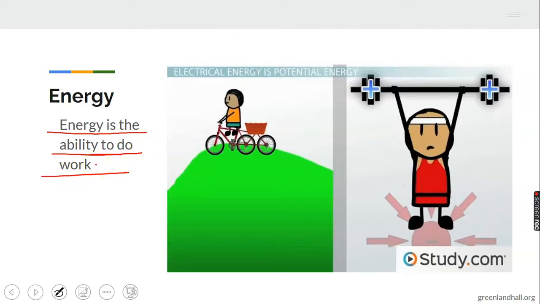Can you do any work? Can you ride a bicycle? Can you lift some weight? Can you jump up? Can you get something for mommy? Stand up from where you are and get something for mommy, or do something for daddy? That is energy. That means if you can do it, you have energy. Energy is the ability to do work. That's energy. There is power, there is ability to do work.